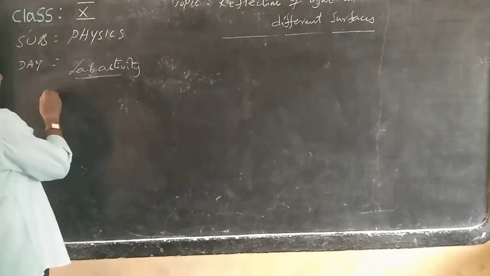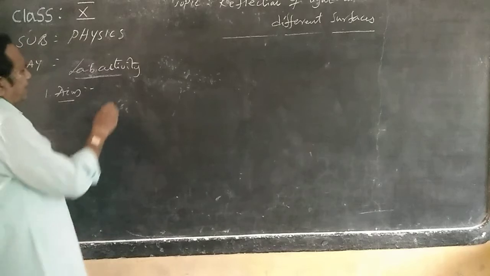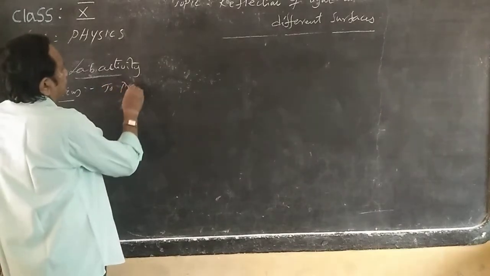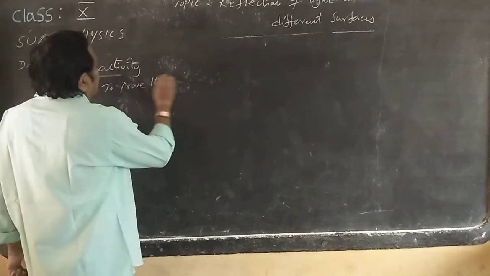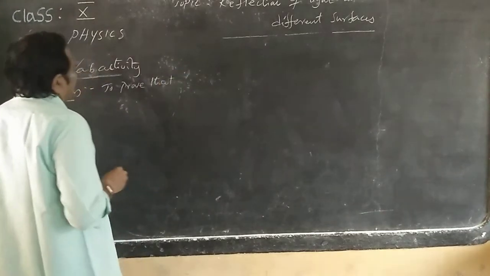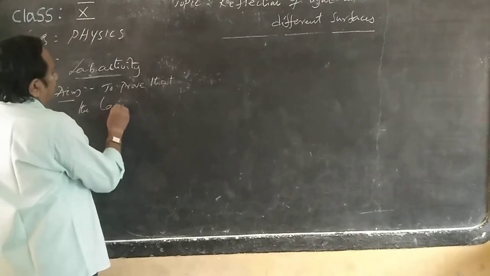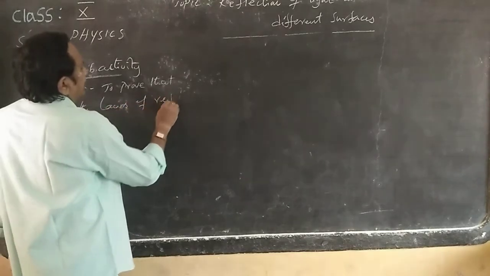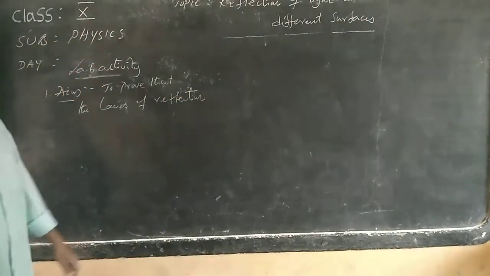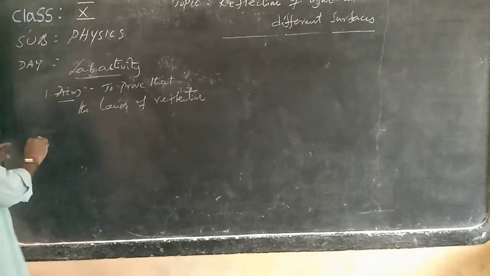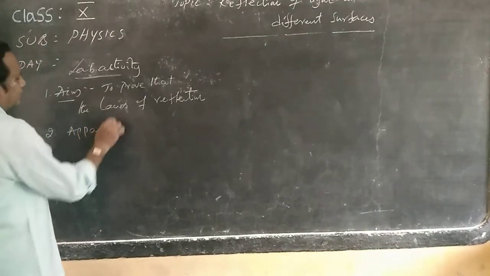So what is the aim of the experiment? The aim of the experiment is to prove the laws of reflection. So the laws of reflection are verified in this activity, in this experiment. For verifying that, we need the required operators.